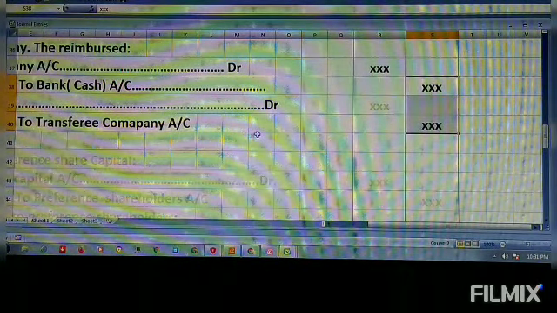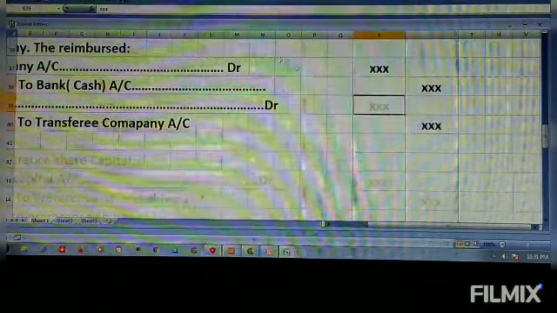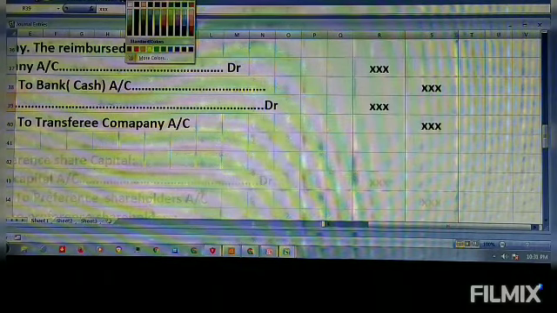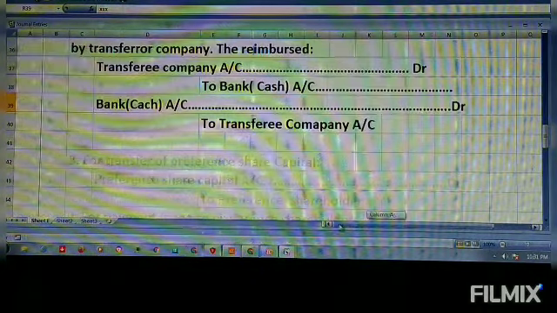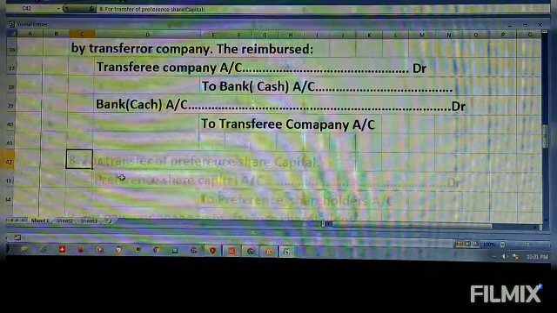Yes, both sides are written, no problem. Yes, right there. Okay, then again we'll go to the eighth one.